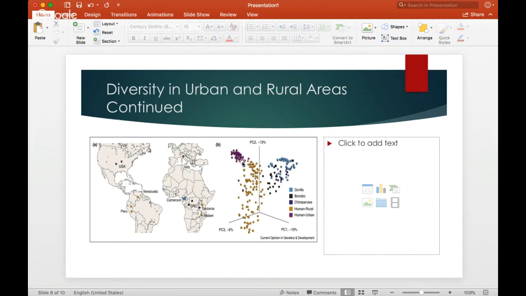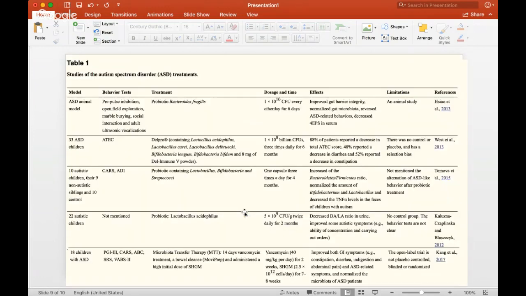We can see here humans in urban areas, taken from the United States and Italy. There's not much divergence or diversity. There's just kind of the same species. Whereas you get that high fiber intake, Tanzania, Malawi, Peru, Venezuela, and you get this hugely diverse separation of human gut bacteria, which proliferates because of that fiber. There are more species able to be found and such. So now we can take this into medicine, and specifically with autism spectrum disorder.